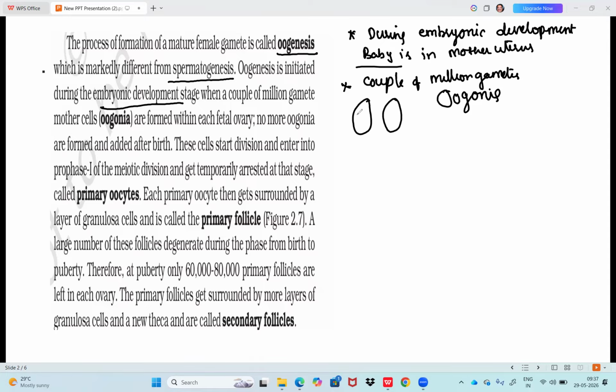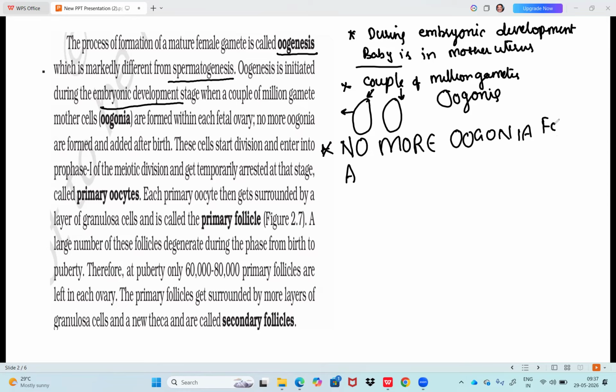Remember that a pair of ovaries is present, each with a couple of million. Very, very important statement: no more oogonia are formed after birth.